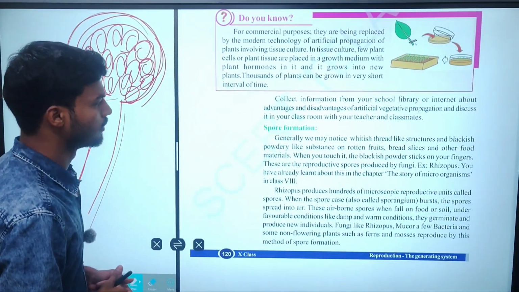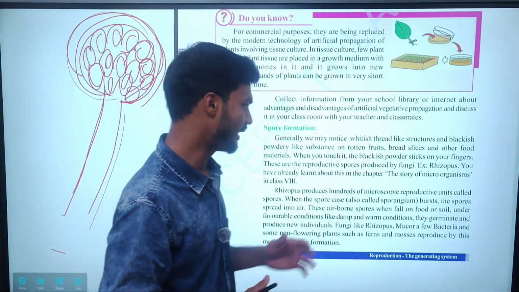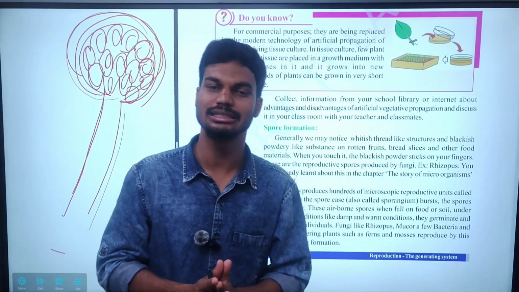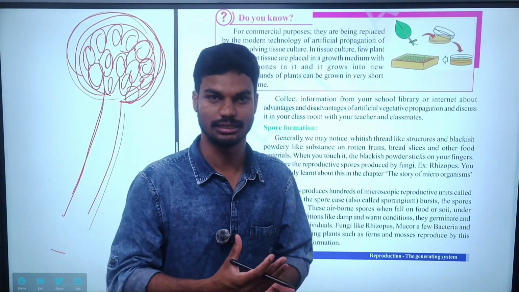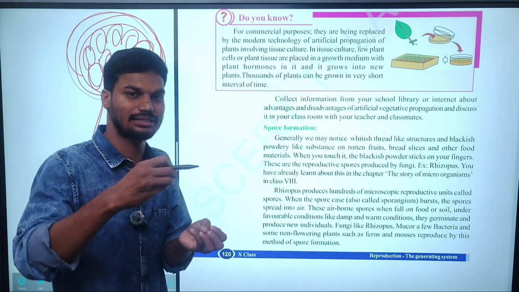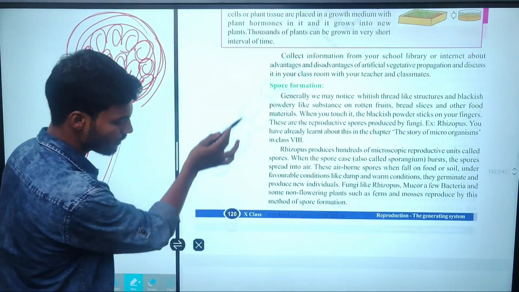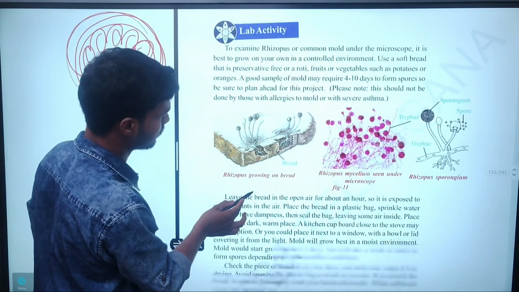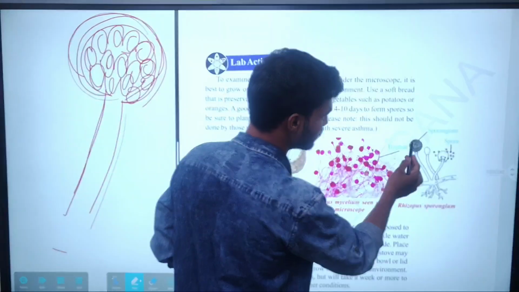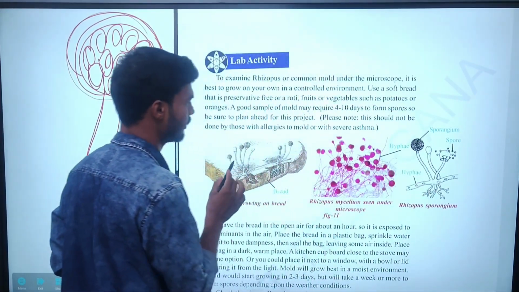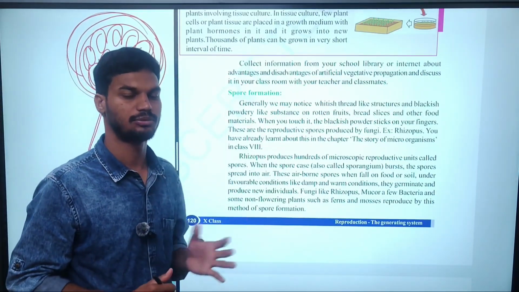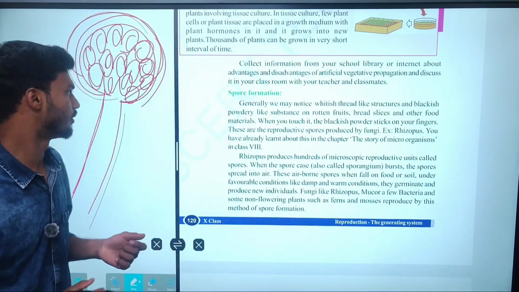Spore formation. Generally we can see this in rotten fruits, rotten bread slices and other food. Simply, spores can be seen in the spoilage of things like food materials, fruits and bread. Majorly we can see a thread-like structure with white color formation. So this is the structure of the spores, and these we call the sporangium, and these are the spores.